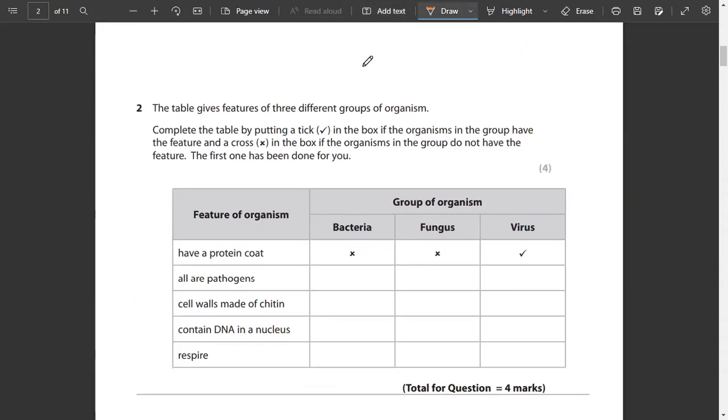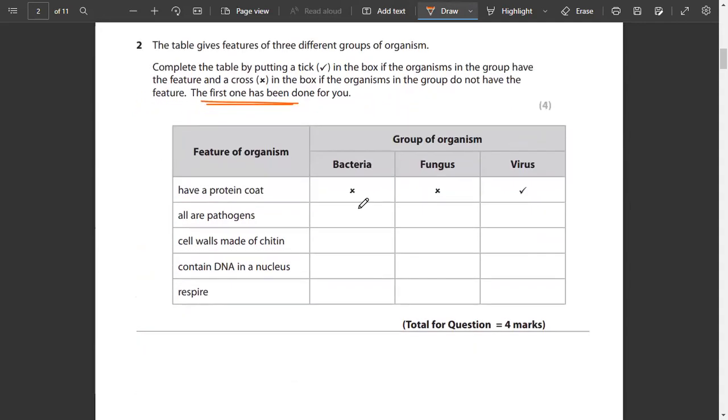The table gives features of three different groups of organisms. Complete the table by putting a tick in the box if the organisms in the group have the feature and a cross in the box if the organisms in the group do not have the feature. The first one has been done for you. We have bacteria, fungus, virus, all are pathogens. Cell walls of it, so हम ये कर लेते हैं. Is bacteria a pathogen? Yes or no? No, it's not. ठीक है.